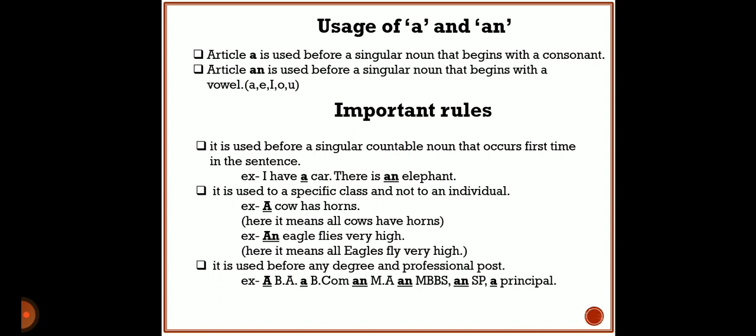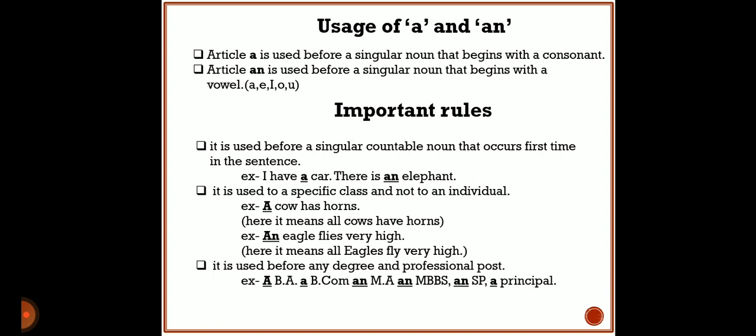But in the third example of a degree, MA. Here M seems to be a consonant, but its pronunciation is "em, ay". Here we utter the word as "em". This begins with a vowel sound, so we have to take an. And the same with MBBS: M also begins with a vowel sound, so we have to use an.